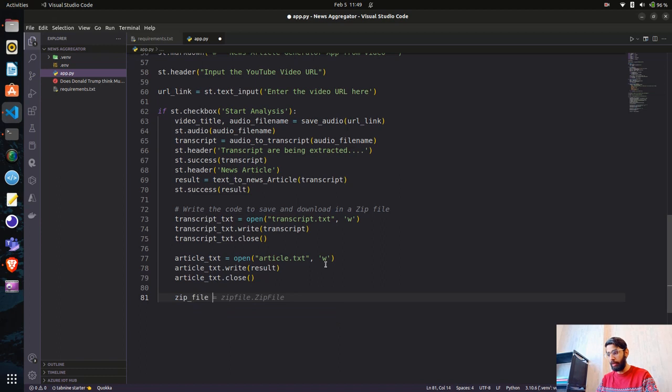And now what we have to do is write this. Let's call it a variable, and we have to use that zip file that we have imported, and we'll not call transcript.txt. We have to bind both in one.